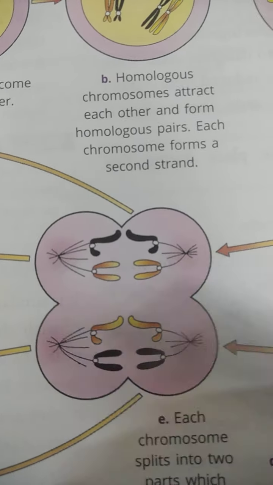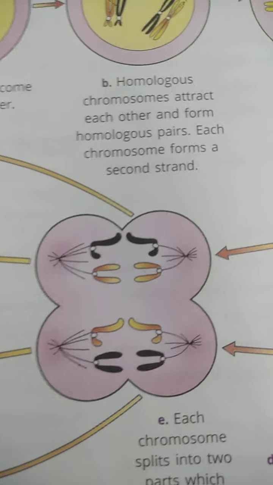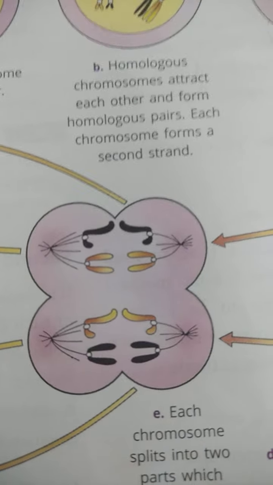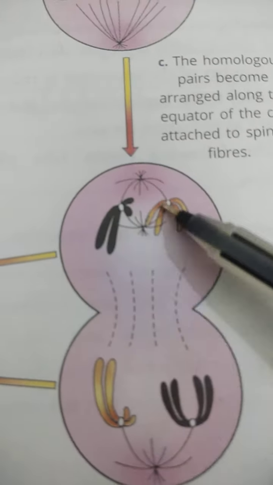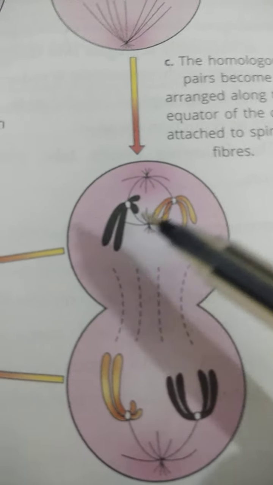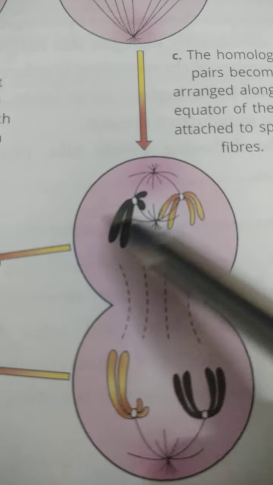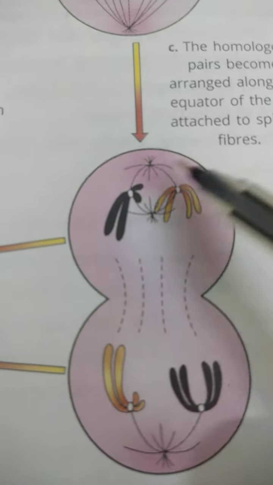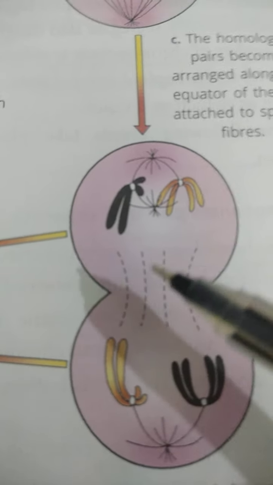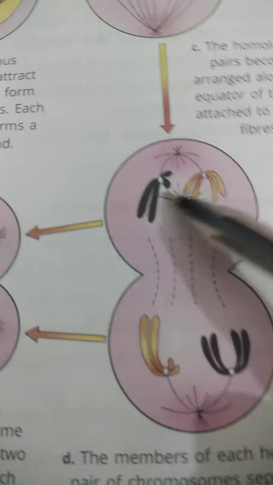The chromosomes start moving towards the equator and arrange on the equator, and the spindle fibers attach to the centromere from both sides. In this way the centromere is split.